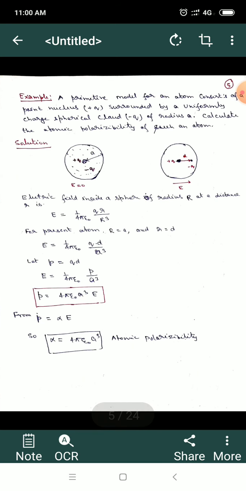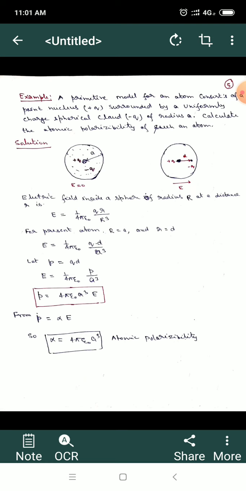So this was some elementary idea about polar and non-polar dielectrics, and why I have defined polarization and polarizability. Let us try to solve a few problems, a few examples on this topic. Here I have taken an example from Griffiths' book, that is example 4.1.